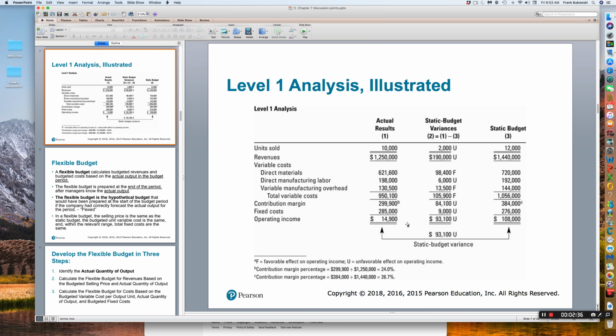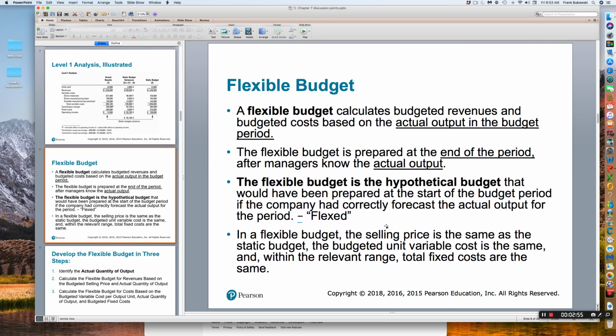So our level 1 analysis then says that our static budget variance, the difference between the $14,900 and the $108,000, gives us an unfavorable variance of $93,100. We actually forecasted more operating income than what we produced, so that's an unfavorable variance.